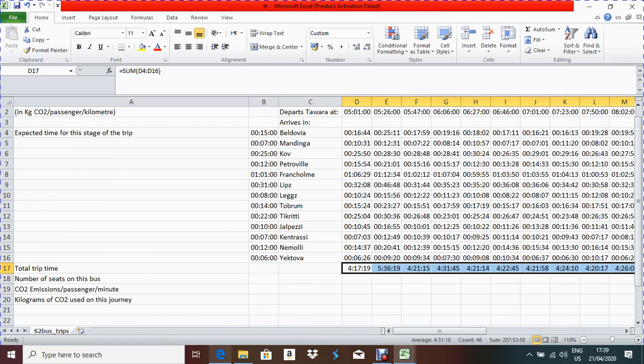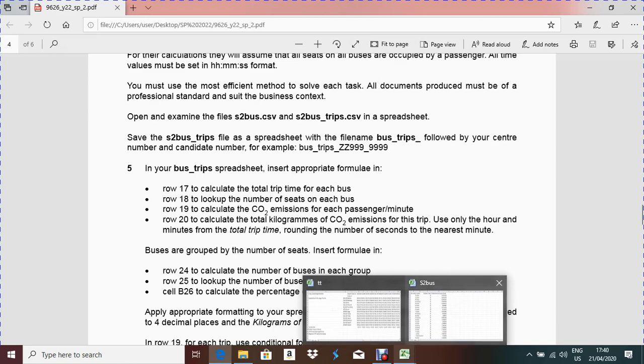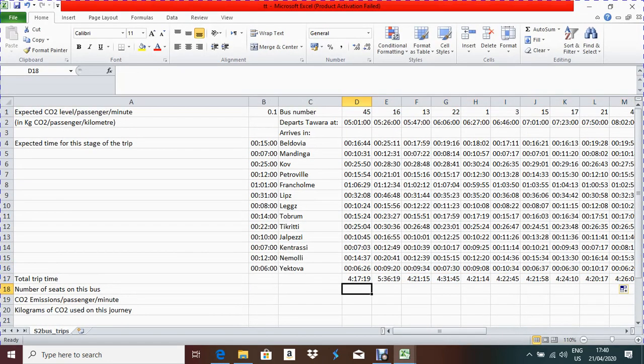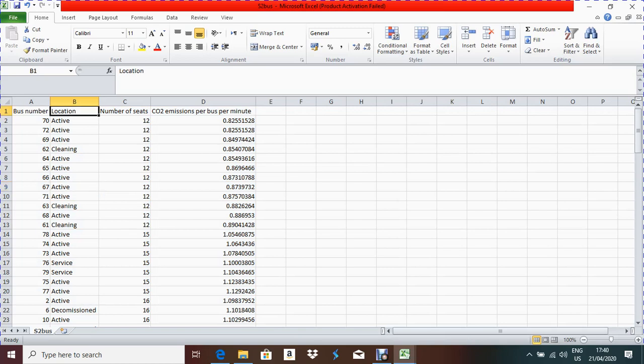Now let's go for the second question, second part. In row 18, look up the number of seats on each bus. So in row 18 we have to find the number of seats for each bus. Here the bus number is given. For this bus number, what will be the total number of seats? Now from where will I get the total number of seats? We can check the other file. Yes, here the bus number, location and number of seats for each bus are given.